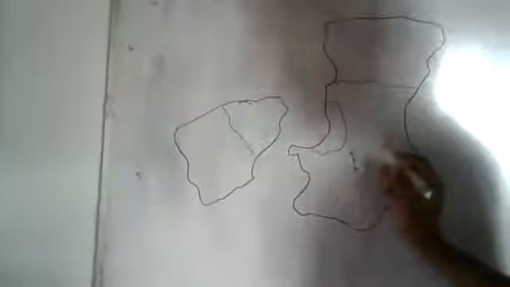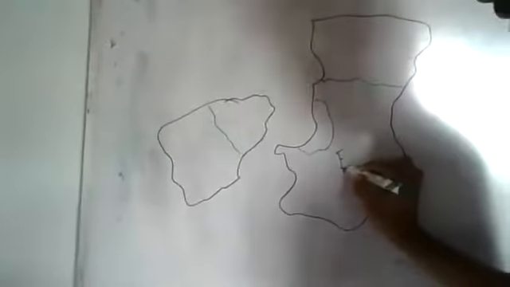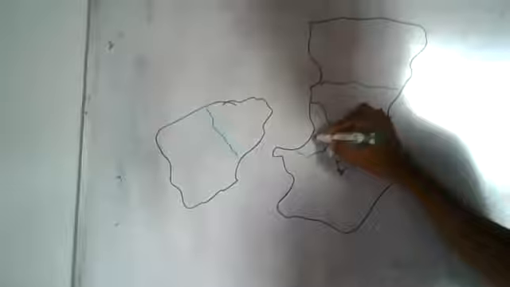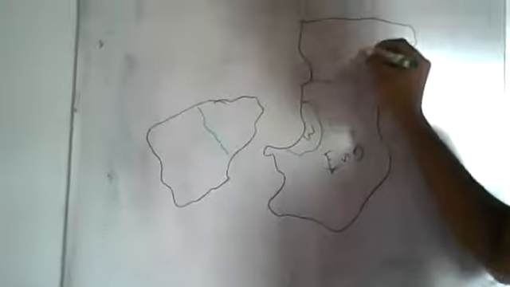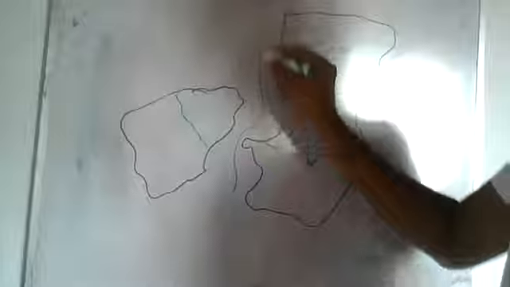This is the basic idea. So this part is England. This is not exactly the shape. I'm just giving you the idea. This is England. This is Wales, and this is Scotland. Okay. So this part is known as Great Britain.